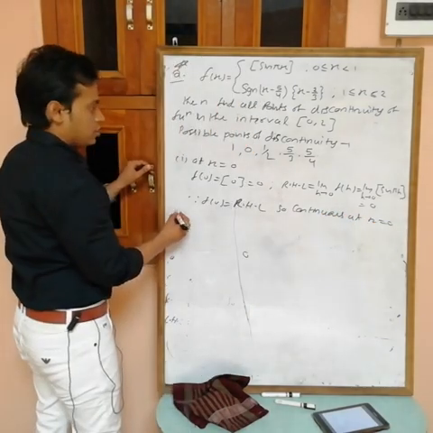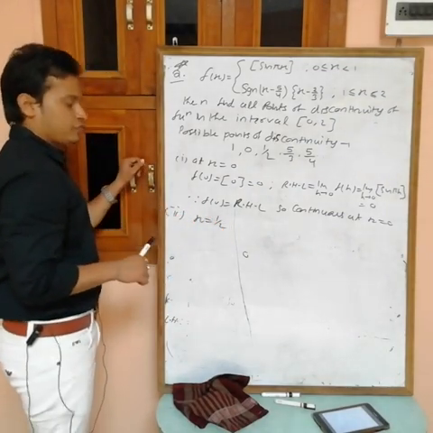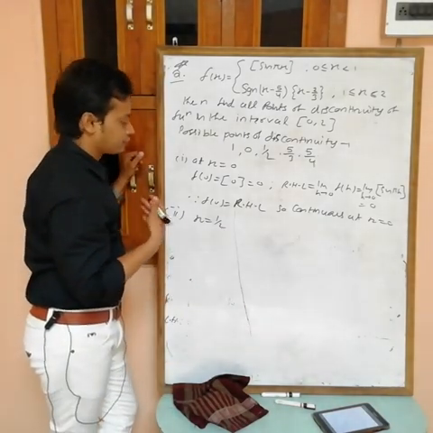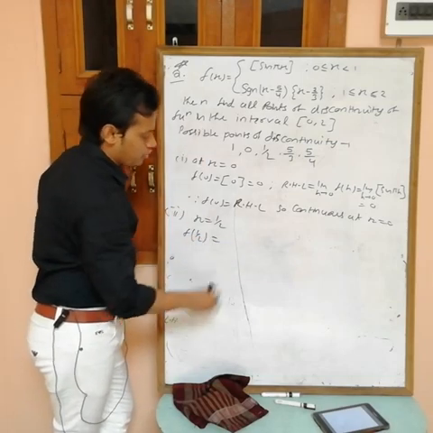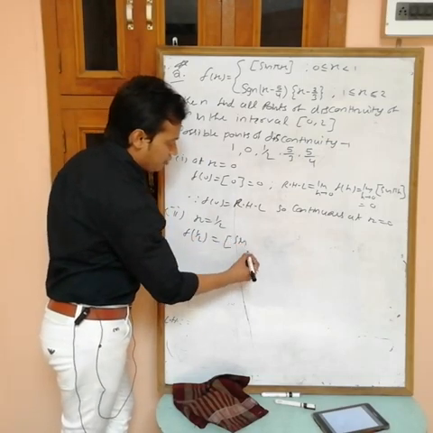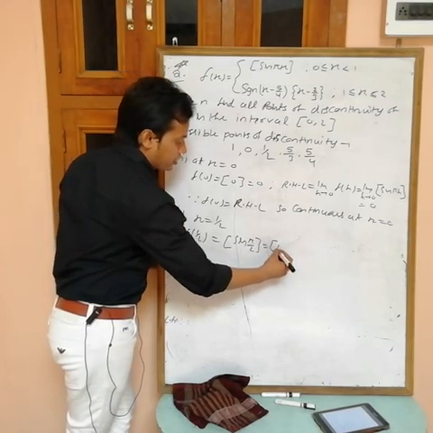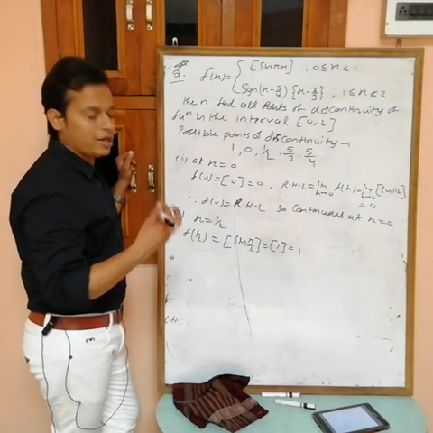Okay. Second point, x equals 1/2. So first find f(1/2). If you put x equals 1/2, what are we getting? Sin π/2, which equals 1. The greatest integer of 1 is equal to 1. Okay. Now the LHL.